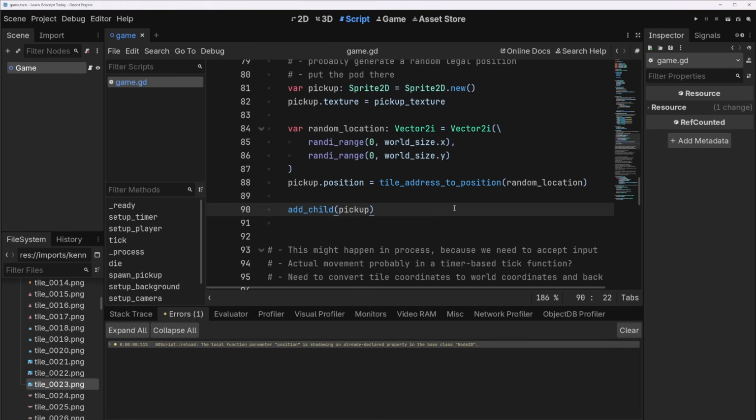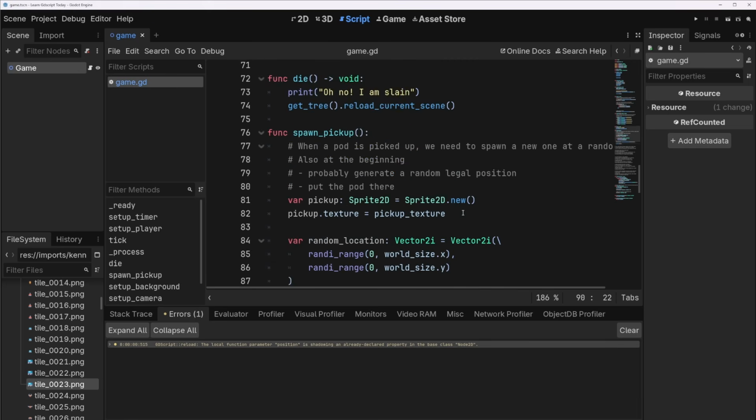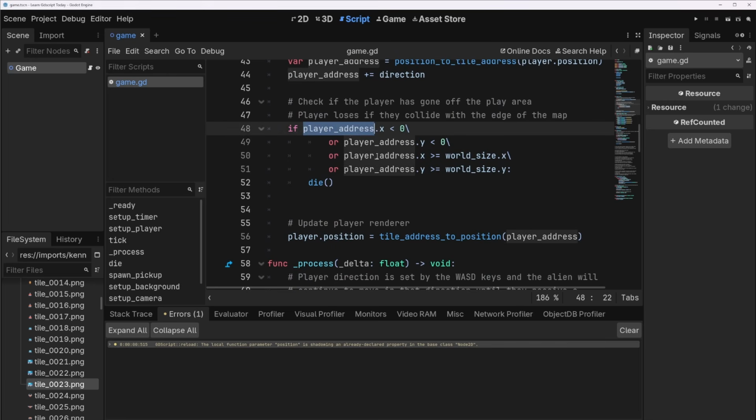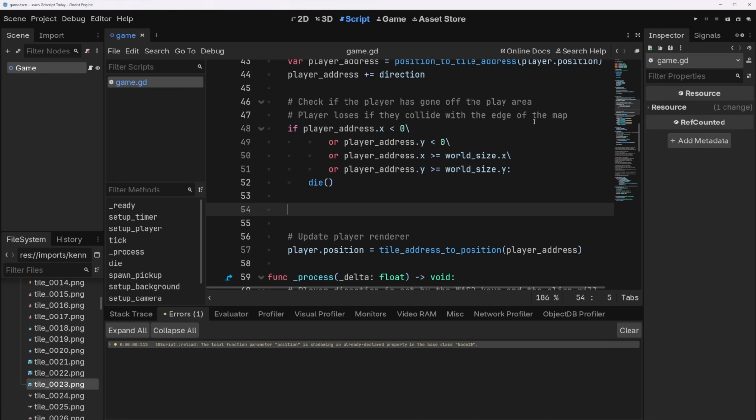How do we figure out if we have collided with the pickup? Well, that's probably also going to happen in our tick here because we have this player address and we also know where the pickup is. So how do we do that? We can probably do it after we check if the player has died because it doesn't really matter. There's never going to be a pickup spawned outside of the world. So yeah, we can check if player address equals the pickup address.